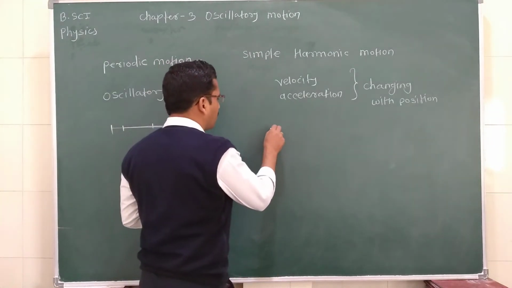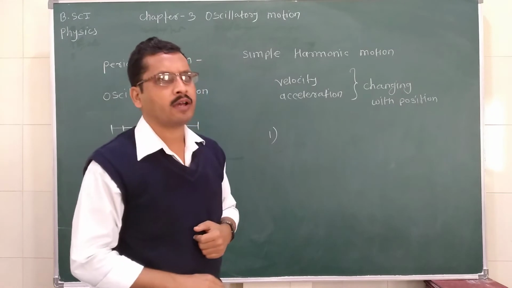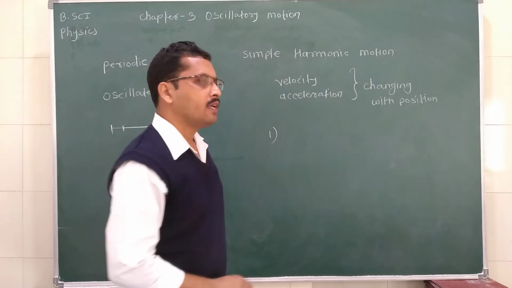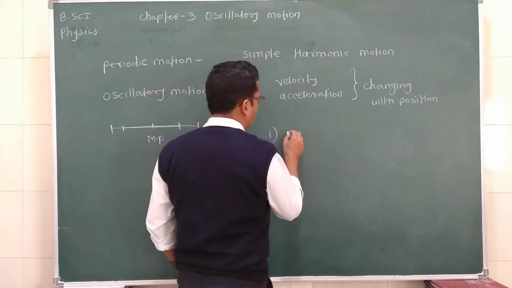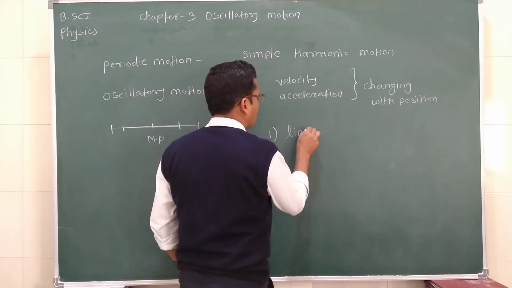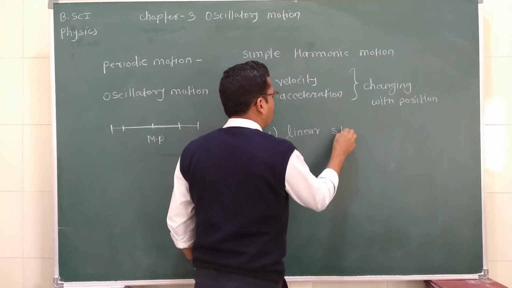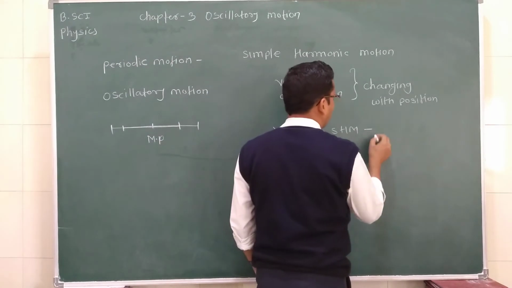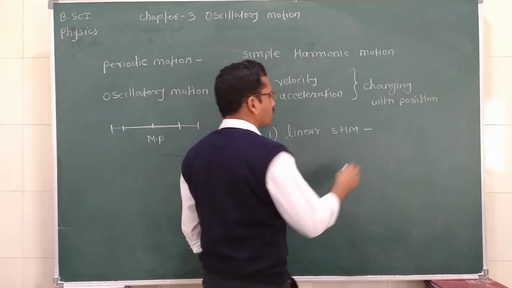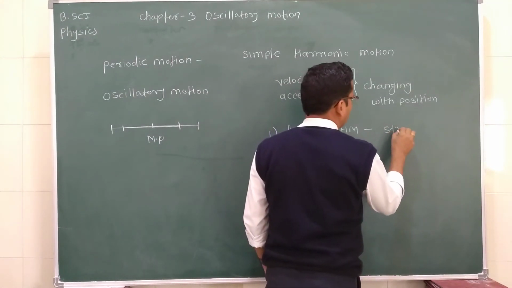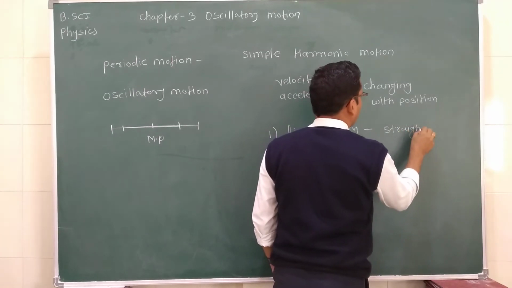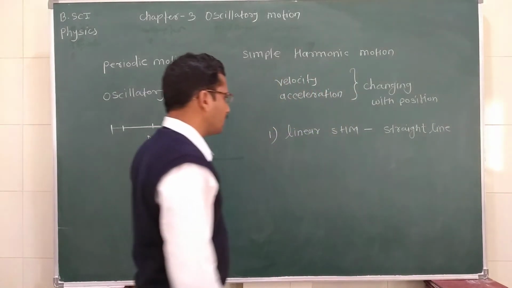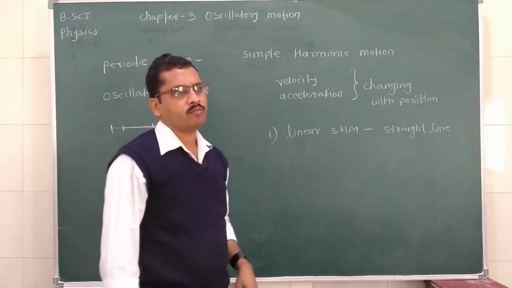If this fixed path is a straight line, then such a harmonic motion is called linear simple harmonic motion, when the particle is moving along a straight line.